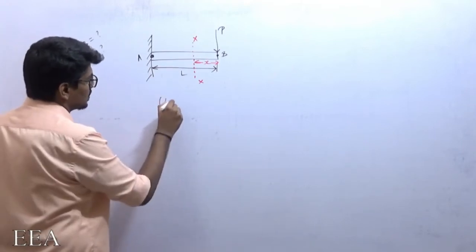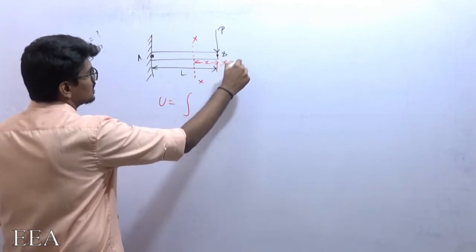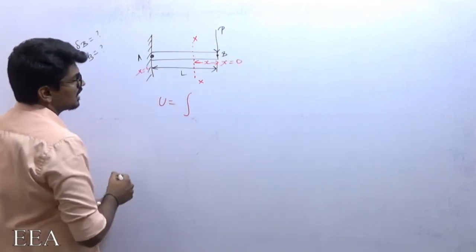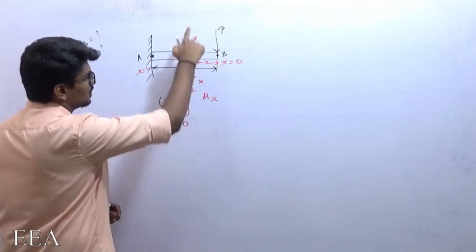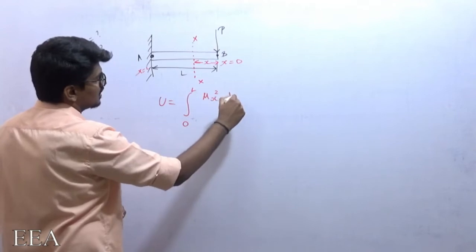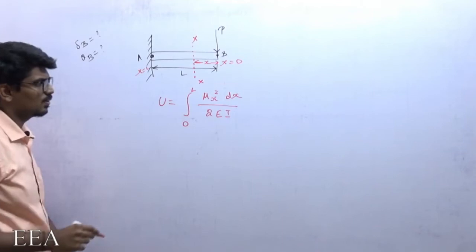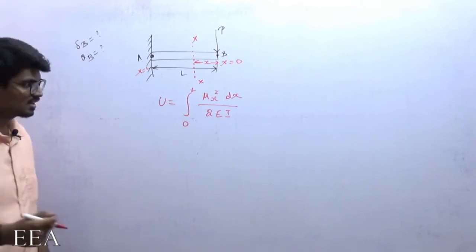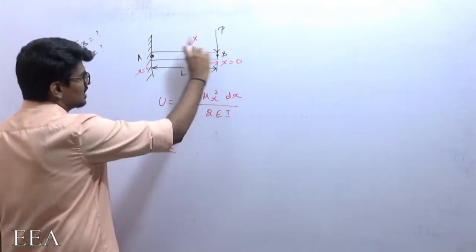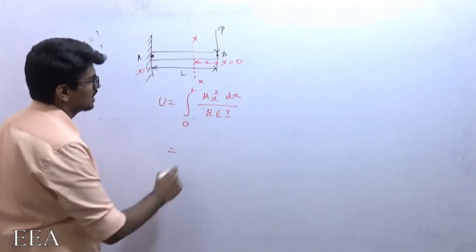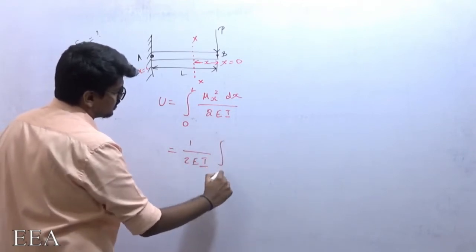What will be the total strain energy? That will be integration, from where to where? X is varying from X equal to 0 to X equal to L. So it is the integral from 0 to L of M at a section X squared dx by 2EI. This formula we determined in the strain energy chapter itself. 2EI I can take outside by assuming that I remains the same everywhere and it is the same material. So now integration from 0 to L.